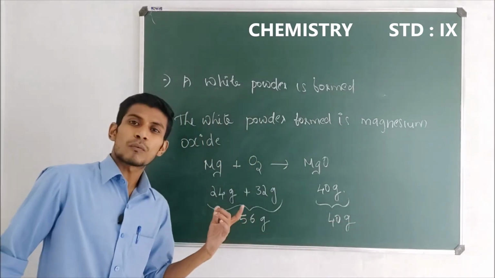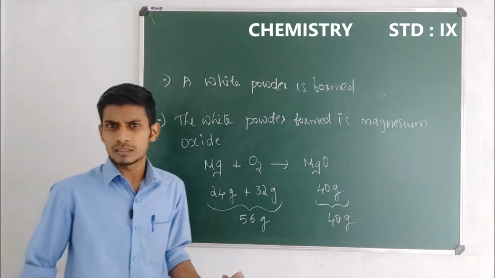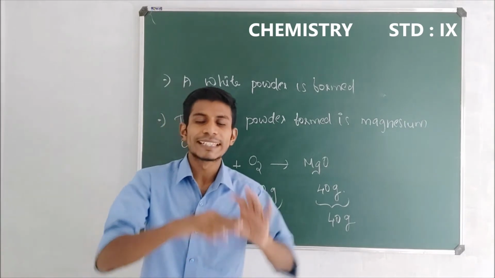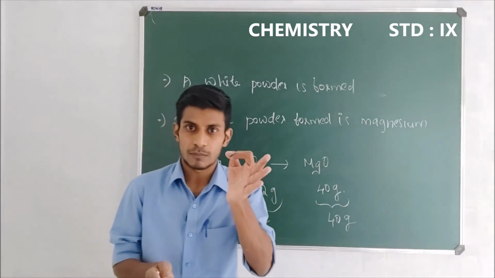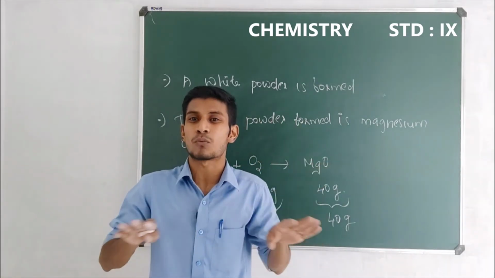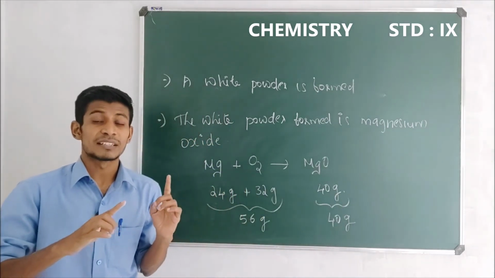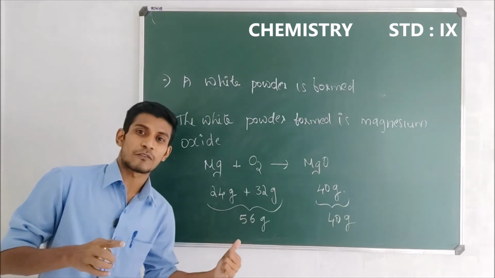So is the law of conservation of mass followed here? No. How is it possible? We know that in all chemical reactions, the total mass of the reactants and the total mass of the products are equal. Then what happened here? Yes, very good. So here something differs.